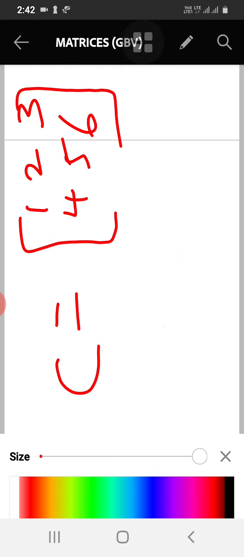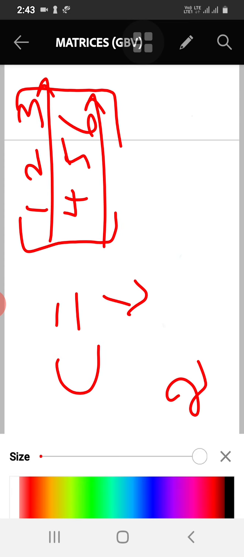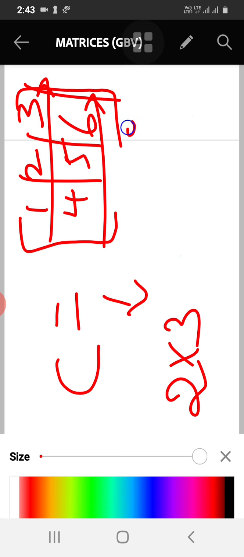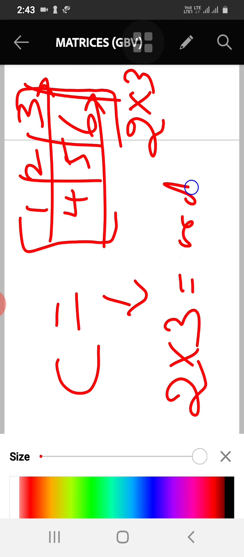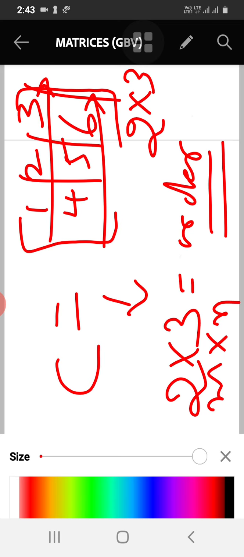See, what is the order of this matrix? What I said is we have to write the number of rows first. Number of rows is 2, and you can count the number of columns like this: 3. So the order is 2 cross 3. That is written here: 2 cross 3. This is the order of the matrix. Generally what I said was m into n or m cross n, the number of rows to the number of columns. So 2 rows and 3 columns.